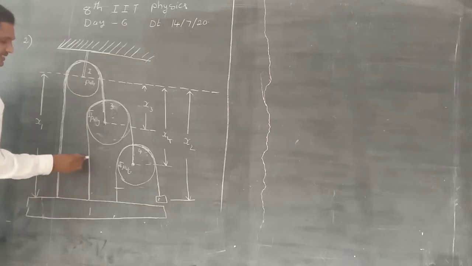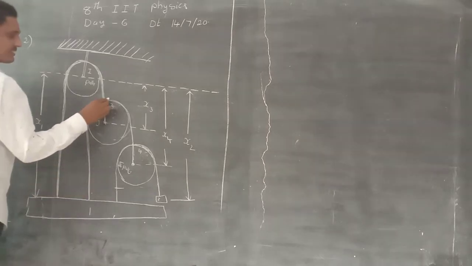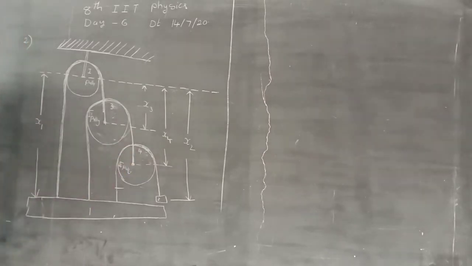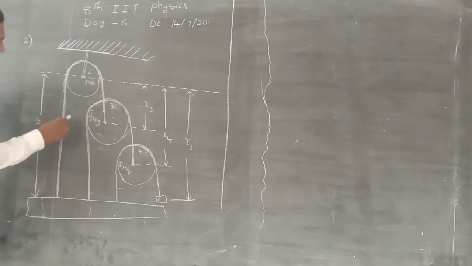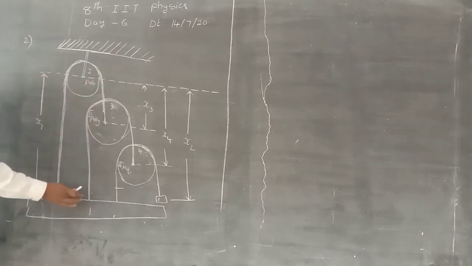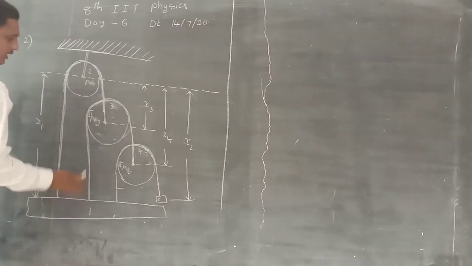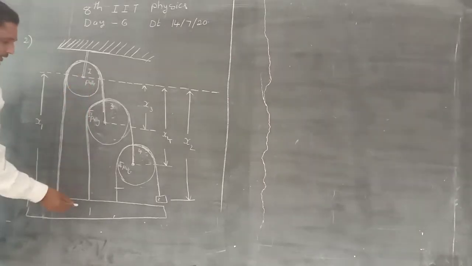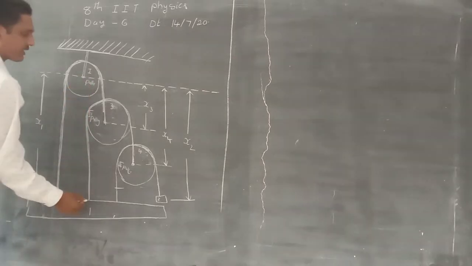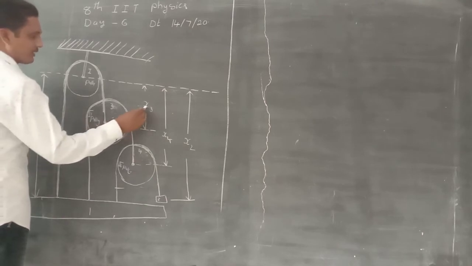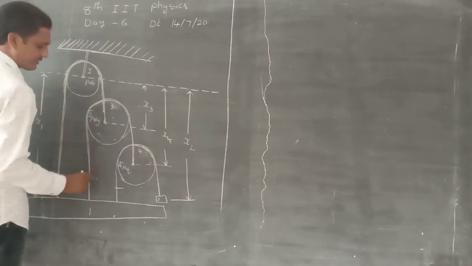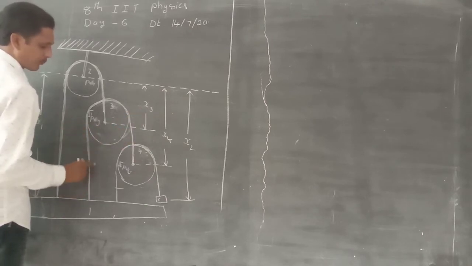Next, the length of the second string. This is the second string. Total length from here to here is x1. Subtract x3 from this value, so we get the length of this part.